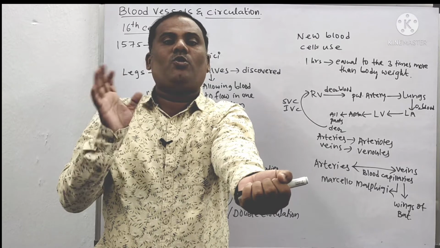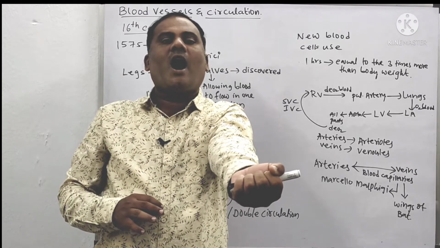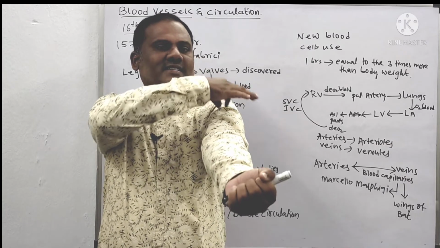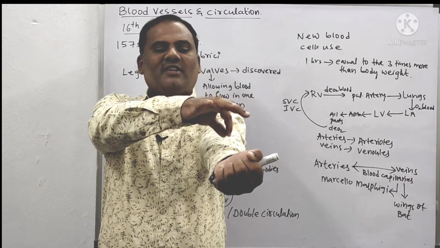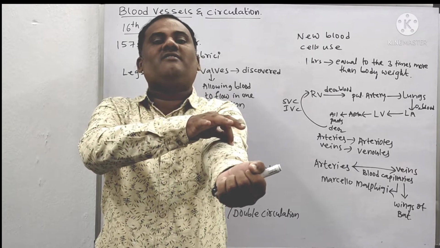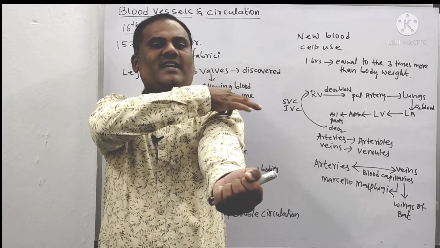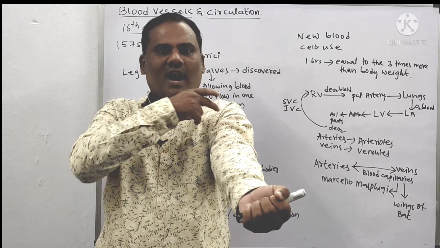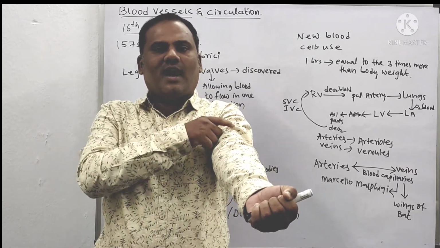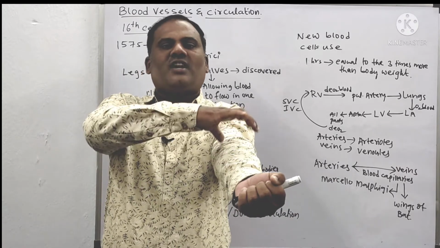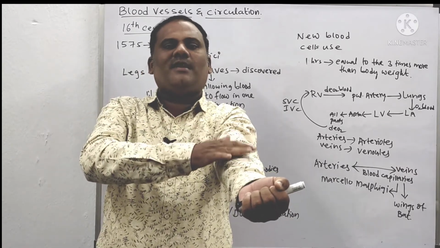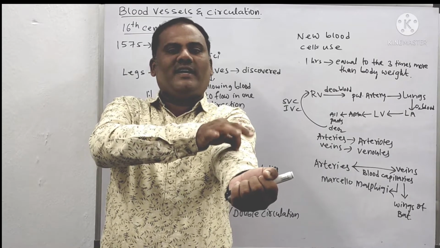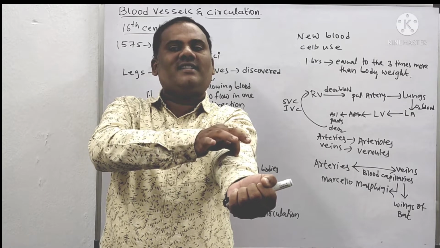And then wait for 2 minutes. Wait for what? 2 minutes. After 2 minutes, you can see that on this side one blood vessel is bulging, and on this side one blood vessel is bulging. The blood vessel bulging on this side is called a vein. The blood vessel bulging on that side is considered what? Artery. Why? Because the veins are collecting the blood towards the heart. As it is collecting the blood towards the heart, the tourniquet arrested the flow towards the heart. That's why the blood has accumulated in this, and the blood vessel which has accumulated and swollen is considered a vein.